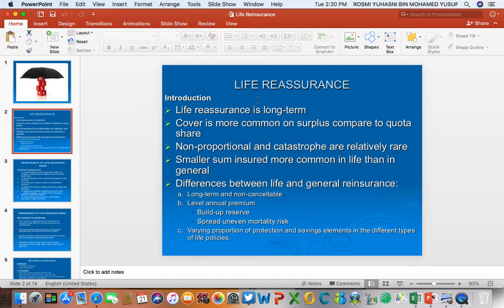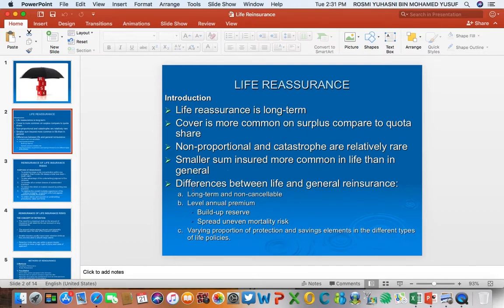Life reinsurance is basically a long-term contract between the insurer, or the ceding company, and the life reinsurer. Why is it a long-term contract? Because it is based on the original life insurance contract, and a life insurance contract is a long-term contract. That is why the life reinsurance treaty is also arranged on a long-term basis.